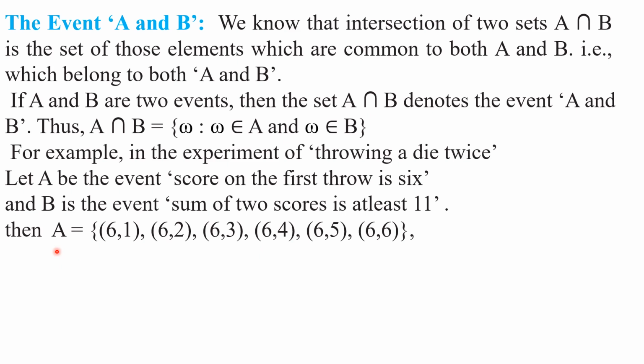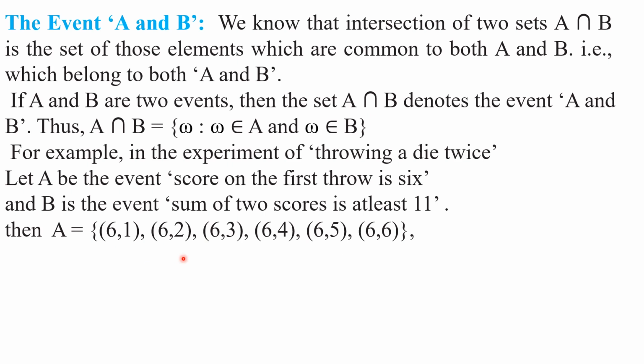Actually, in the sample space there are 36 outcomes, 6 into 6. Previously we have discussed that point, my children. If a die is thrown twice, then we get totally 36 outcomes. Out of the 36 outcomes, these are the favorable outcomes to the event A. Understood this point, my children?